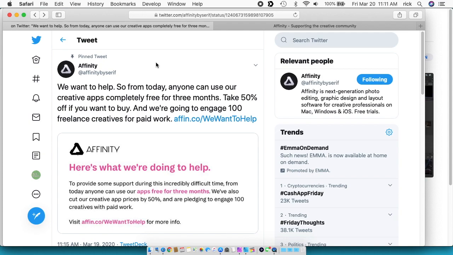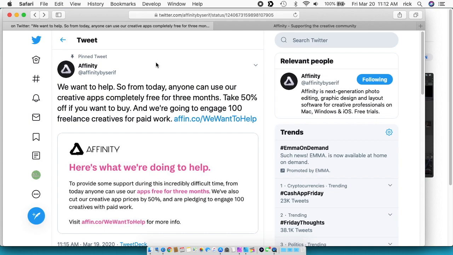Right now it's March 20th, 2020, and coronavirus is in the news, and people are kind of hard up for money because people are getting laid off or they're temporarily not working. Affinity is a company that makes software similar to Adobe Photoshop and Adobe Illustrator, and they've offered a deal right now for 50% off their software. They also have a 90-day free trial.